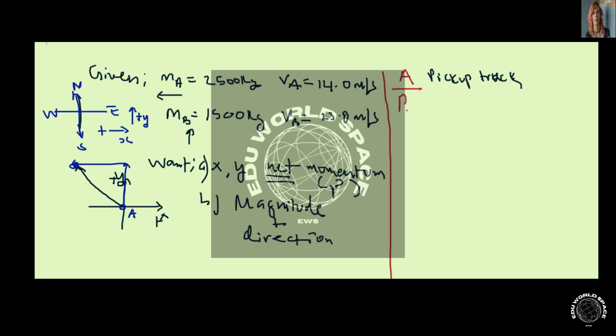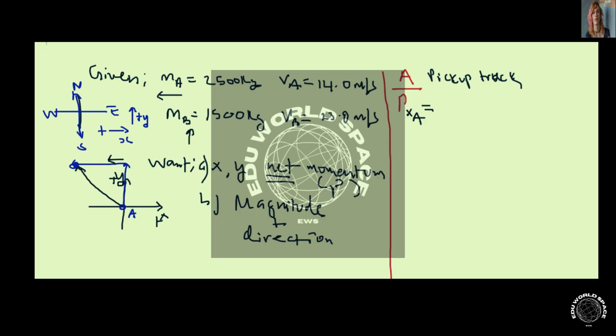Okay, pickup truck. So in this problem, in the x direction, PAX, remember positive x is towards the right, and then negative x is towards the left. And the pickup truck, as you can see, it's moving towards the left that way.